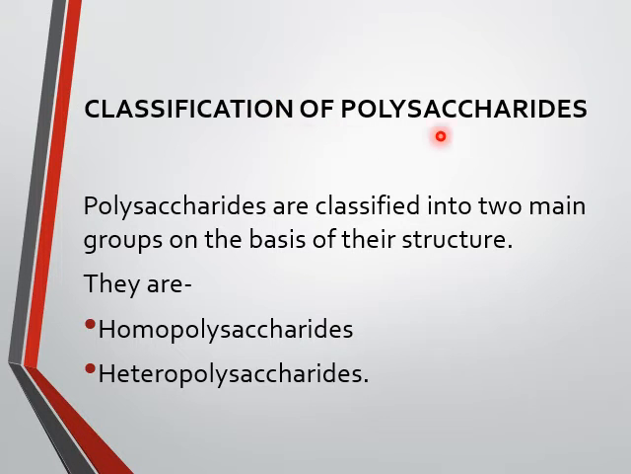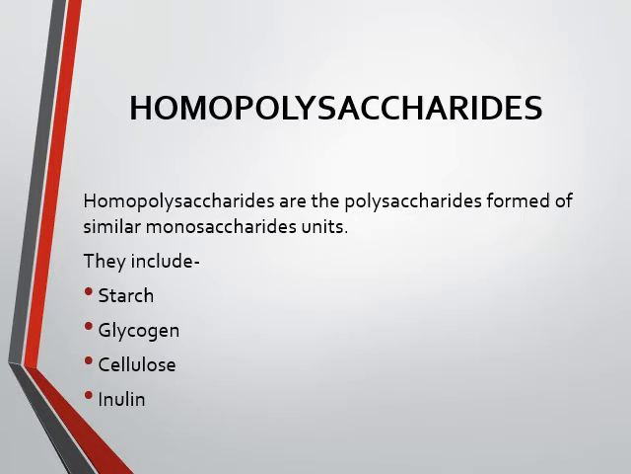Classification of polysaccharides. They are classified into two main groups on the basis of their structure. Number one is homopolysaccharides and number two is heteropolysaccharides. Homo means the same type of units are present, and hetero means more than one type of unit is present. Homopolysaccharides are formed of similar monosaccharides, one type of monosaccharide unit. They include starch, glycogen, cellulose and inulin.